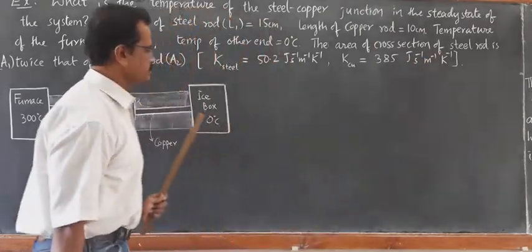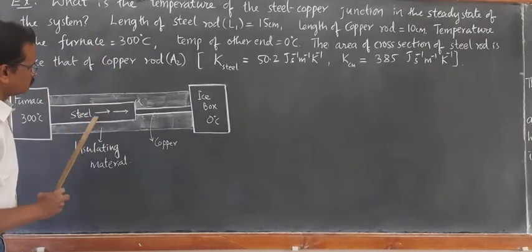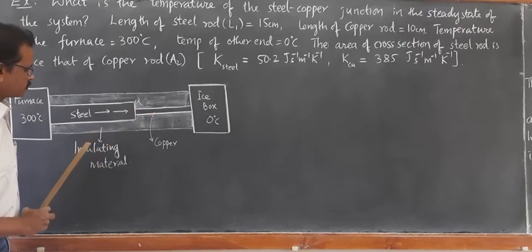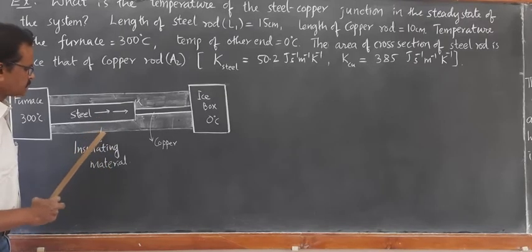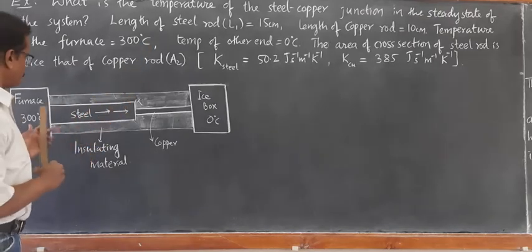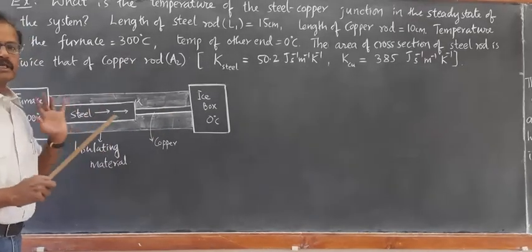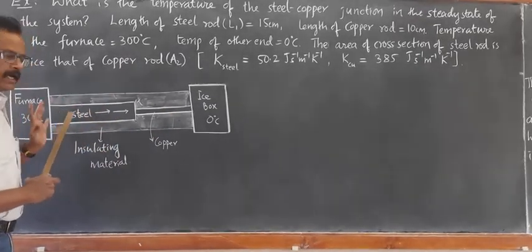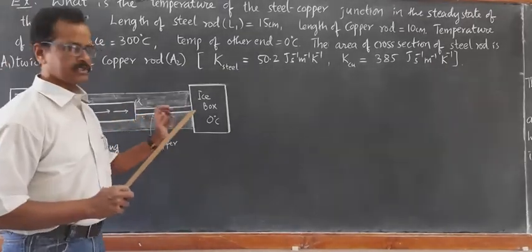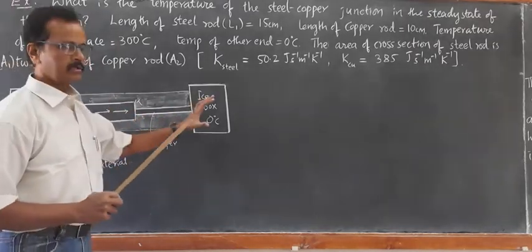In the steady state, what happens? When the temperature is maintained and there is no loss of heat to the surrounding, this combined steel copper rod is kept in an insulating case. It is surrounded with insulating material so that there is no loss of heat to the surrounding. Whatever heat is there will continuously flow along the length of the rod by conduction. So when the steady state is attained, the rate of flow of heat through the combined steel copper system will always be constant.